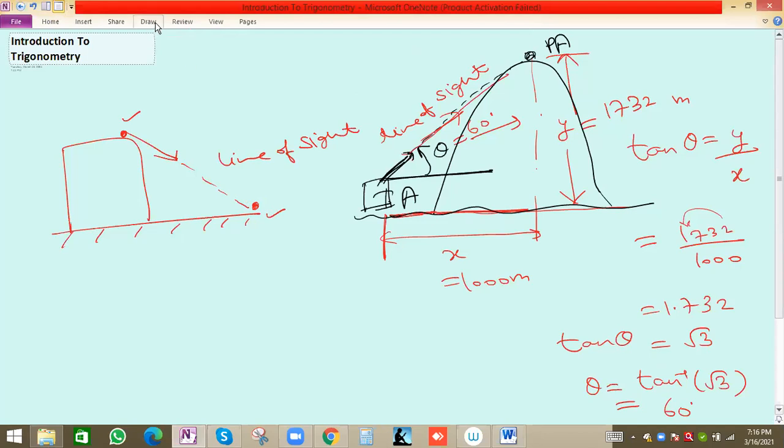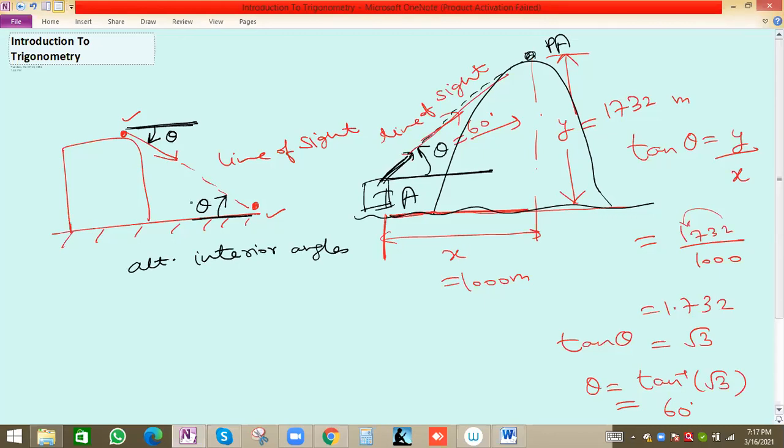How can we find the angle from which it is being seen? We always take the angle from the horizontal. So from the horizontal, this will be theta. This line and this line are parallel because both are horizontal, so this angle will also be theta, by the property of parallel lines: alternate interior angles. Correct. Right.